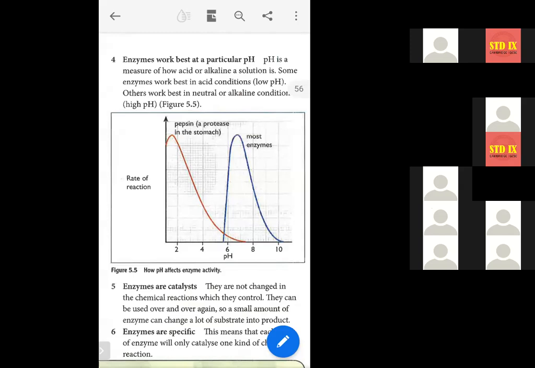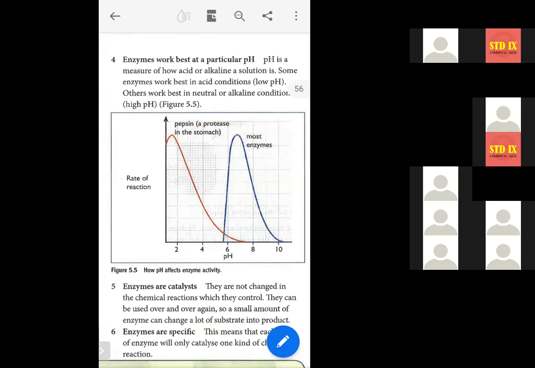The temperature at which the enzyme works best is known as the what temperature, you tell me? Optimum temperature. Just like that, the pH at which the enzymes work best is also called the optimum pH. So pH is a measure of how acid or alkaline a solution is.